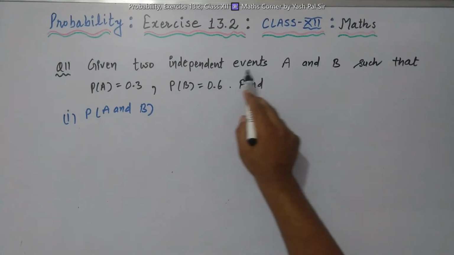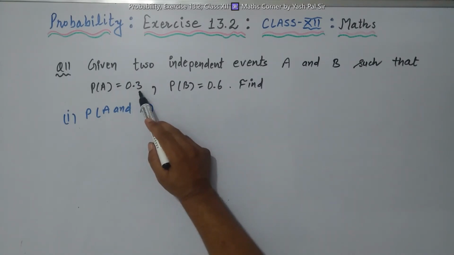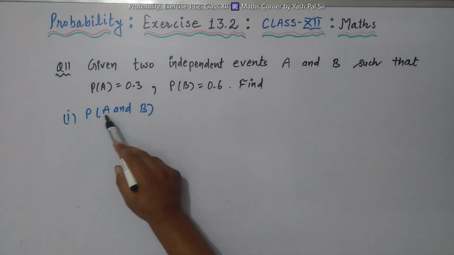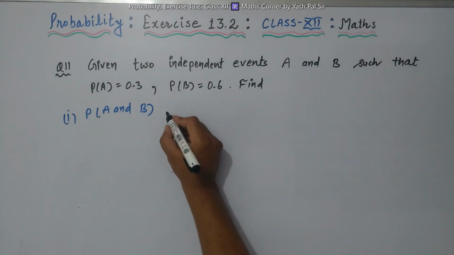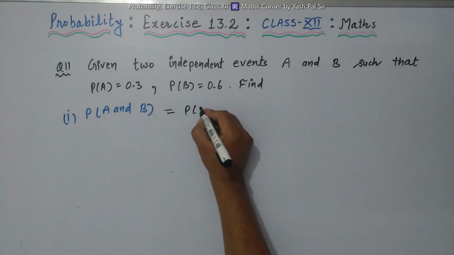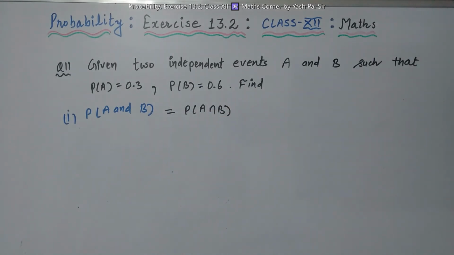Given two independent events A and B such that probability of A is equal to 0.3, probability of B is equal to 0.6. Find first part, probability of A and B. So what is the meaning of probability of A and B? This means probability of A intersection B, and mean intersection.